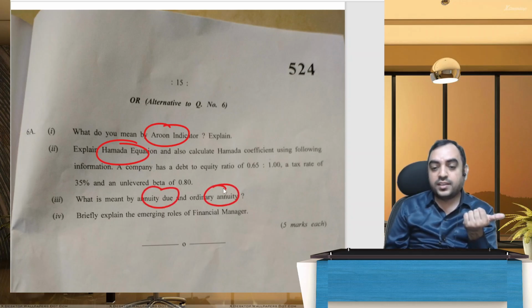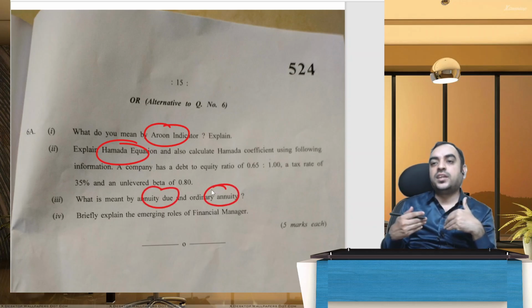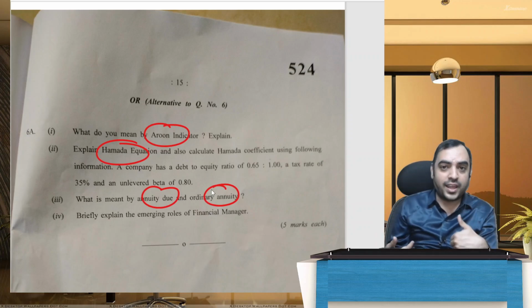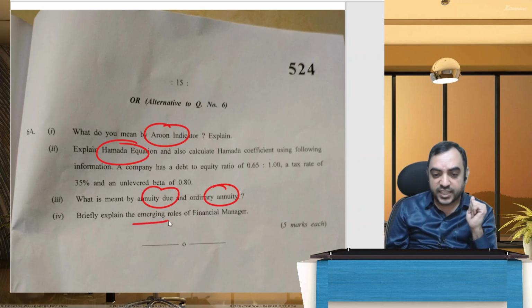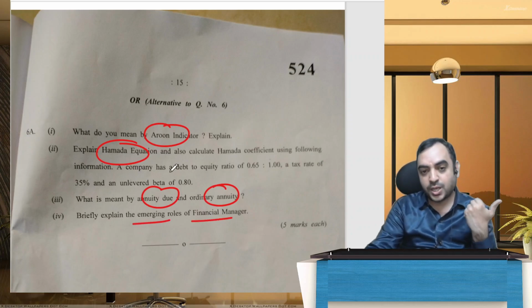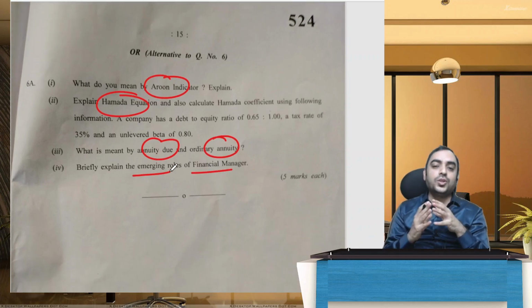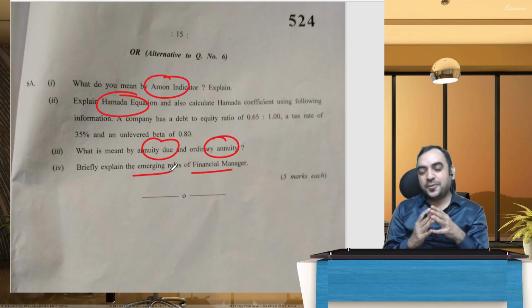Annuity due, annuity ordinary, that is basically the difference between whether annuity is paid at the end of the year or at the beginning of the year or beginning of the period. Briefly explain emerging role of financial management, it is from chapter 1, theory 1. So that's the end of it.